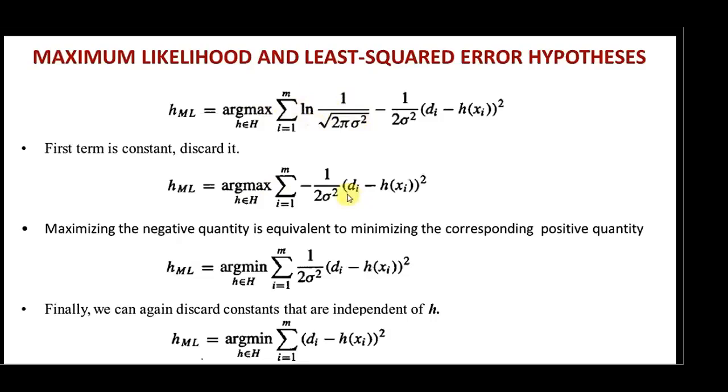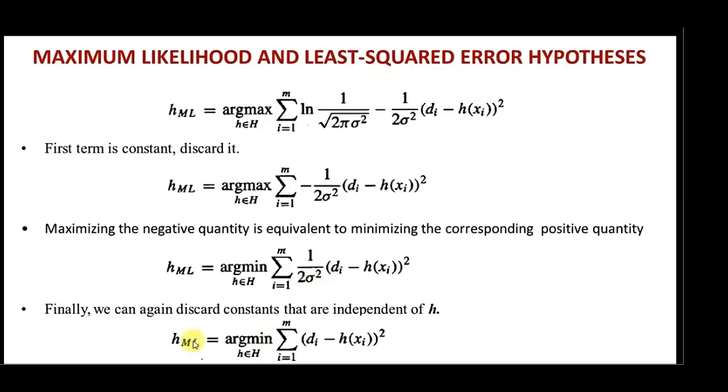Now if you look at this equation, we have a minus here, so I will take this minus outside. If I take the minus outside, this argmax will become argmin. That will look something like this. Again in this equation we have 1 divided by 2 times delta square, which is a constant term. As I have already told, I have considered the standard deviation as a constant. So I will remove this 1 divided by 2 delta square. If I remove this, the final equation looks something like this.